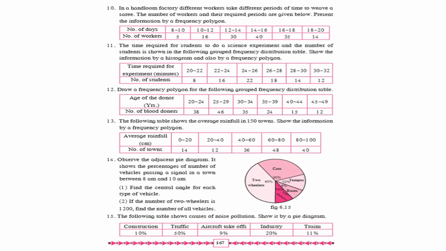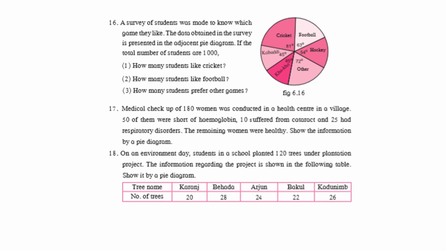Next, come to page number 167. From this, question number 14, that is observe the adjacent pie diagram. So all the pie diagram questions are excluded. So this question is also excluded. Next, come to page number 168. From this, question number 16 is also included in self study.